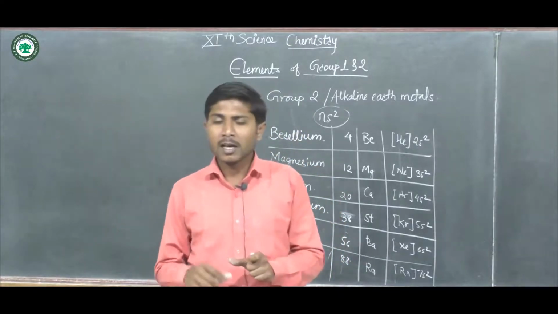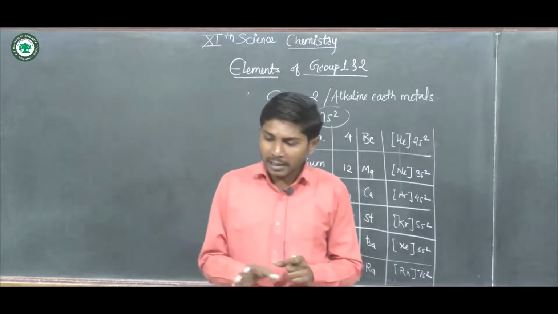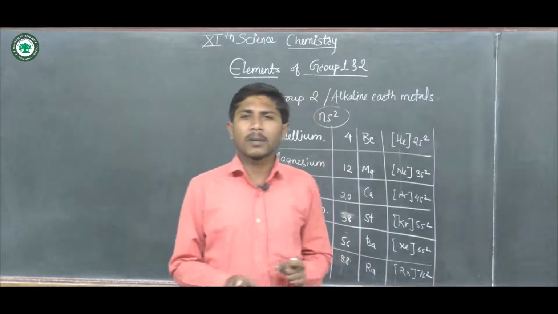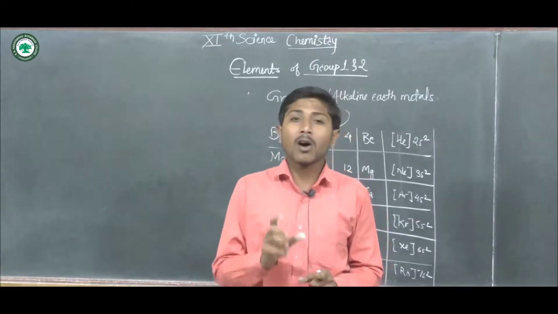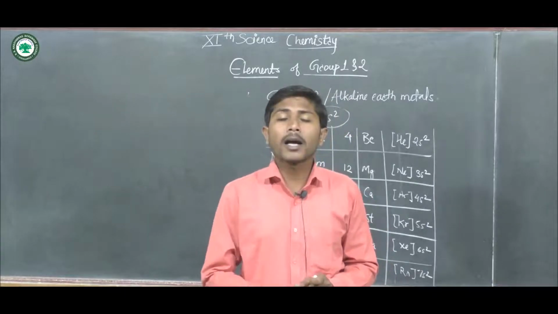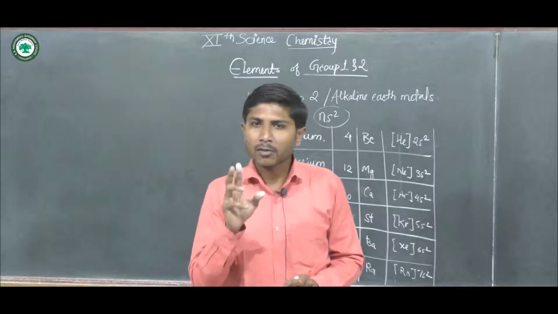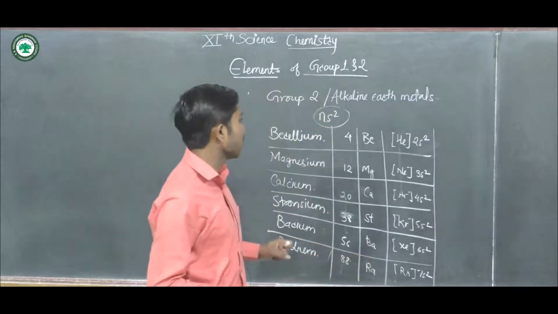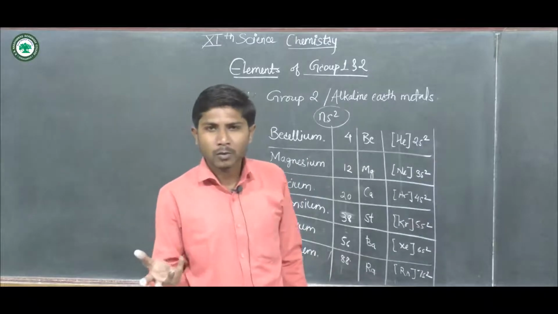Now ionization enthalpy. What is meant by ionization enthalpy? We have previously seen that it is the energy required to lose the electron or to release the electron from an atom. As these are metals, they have the tendency to lose the electron.